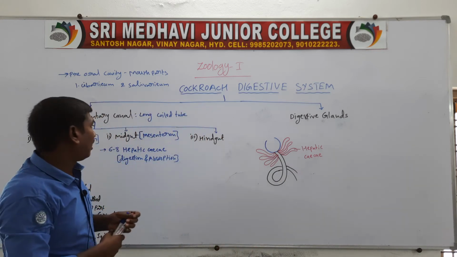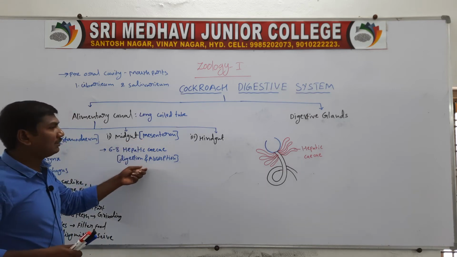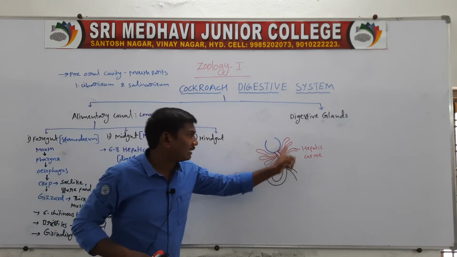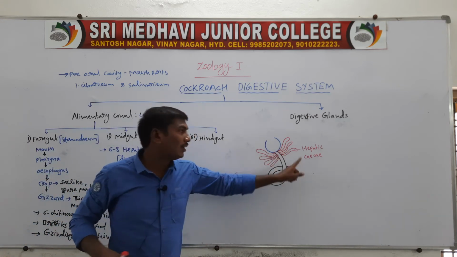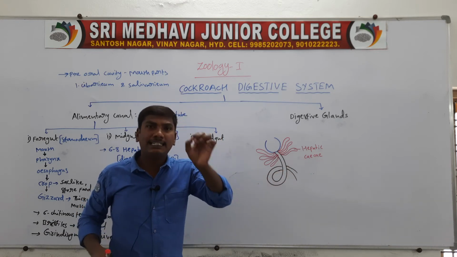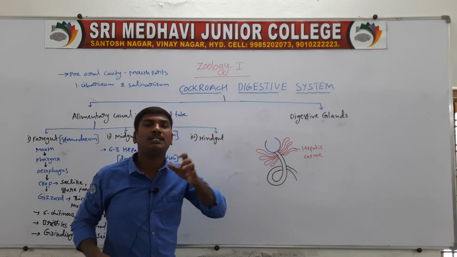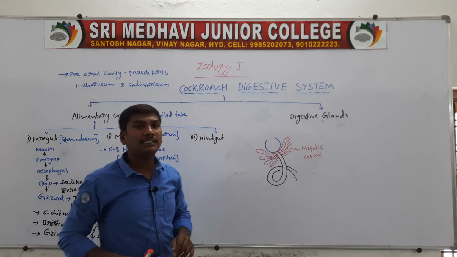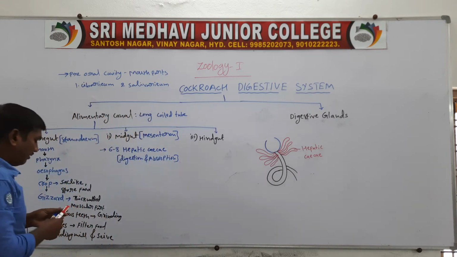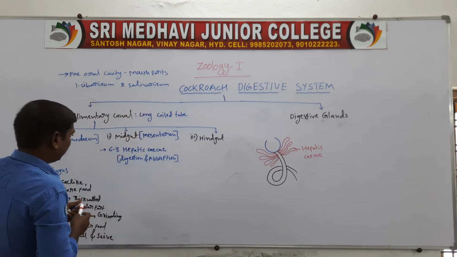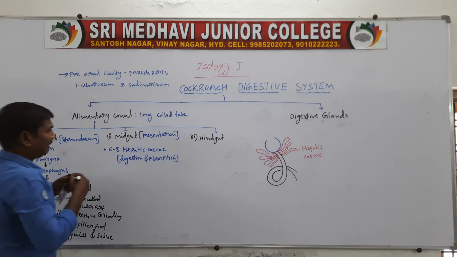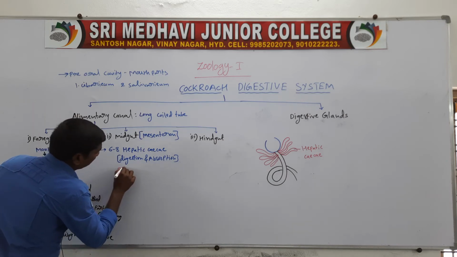So in the cockroach, the foregut opens into the midgut. In this region there are 6 to 8 finger-like structures called hepatic caeca. These help with digestion and absorption. Next, the midgut contains 2 regions.